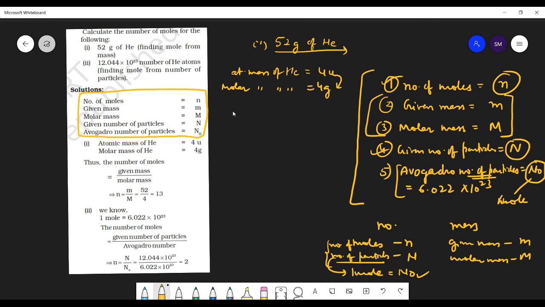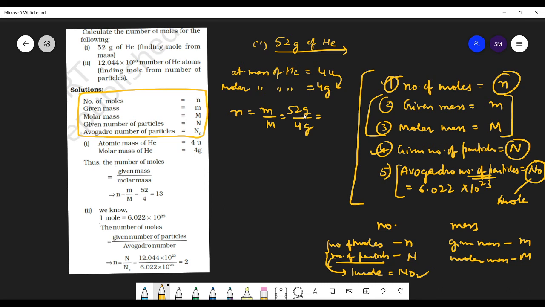Now how many moles will be there? That will be the mass upon molar mass. 52 grams divided by 4 grams. See, 4 grams has 1 mole. So 52 grams has how many moles? 52 upon 4, 13 moles.